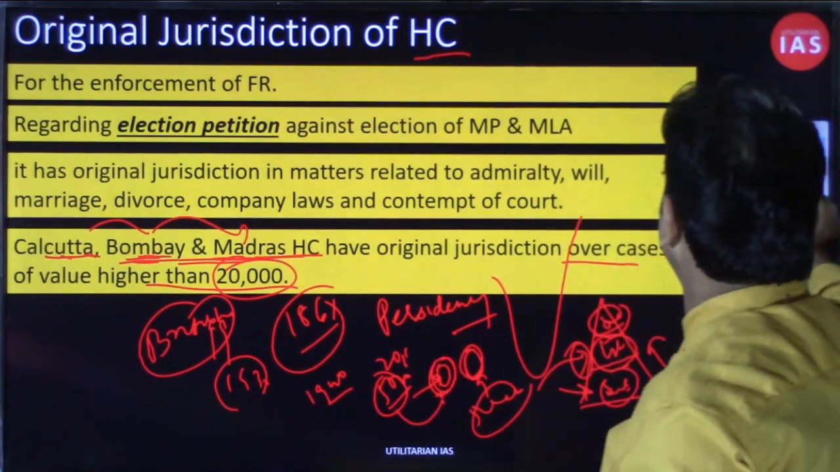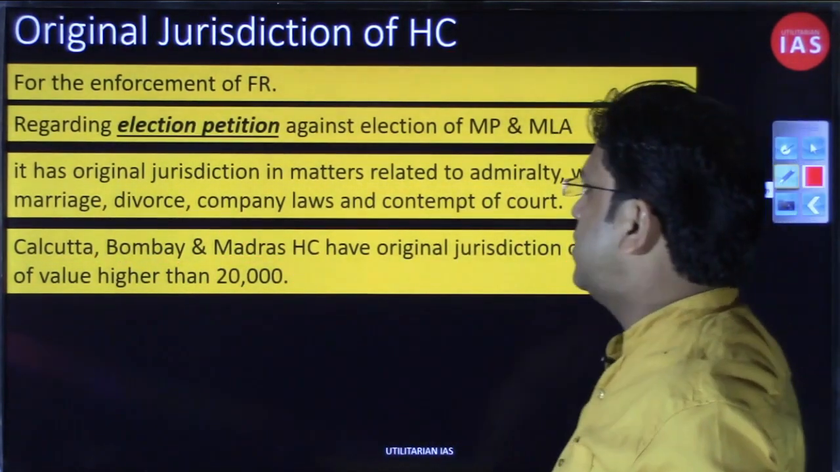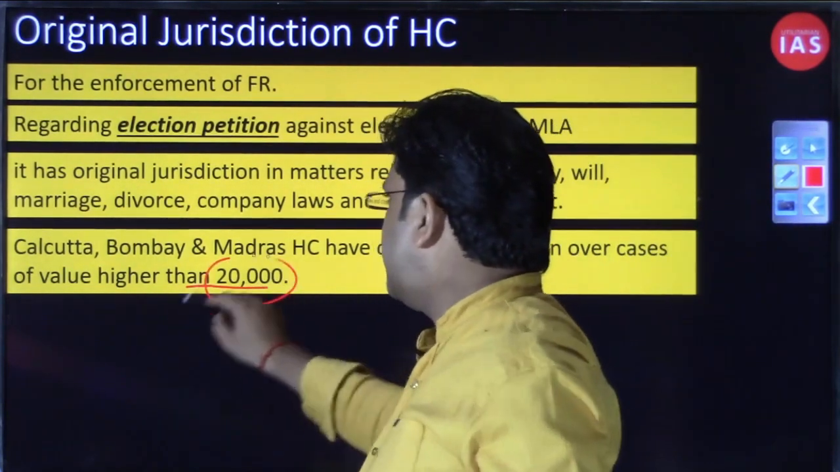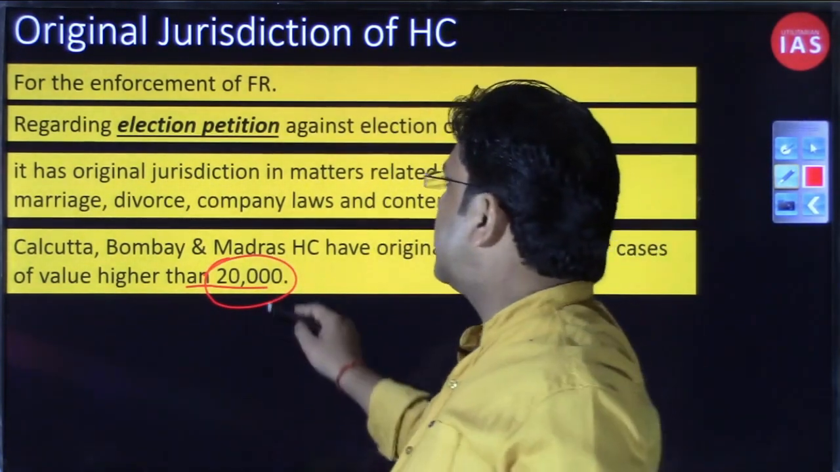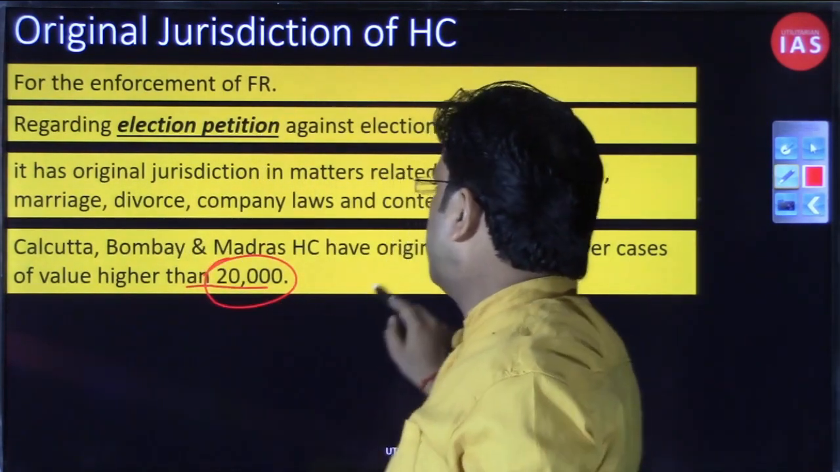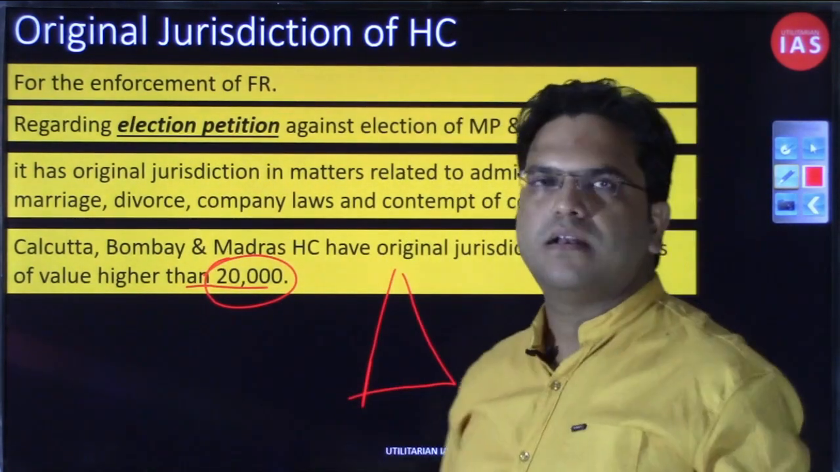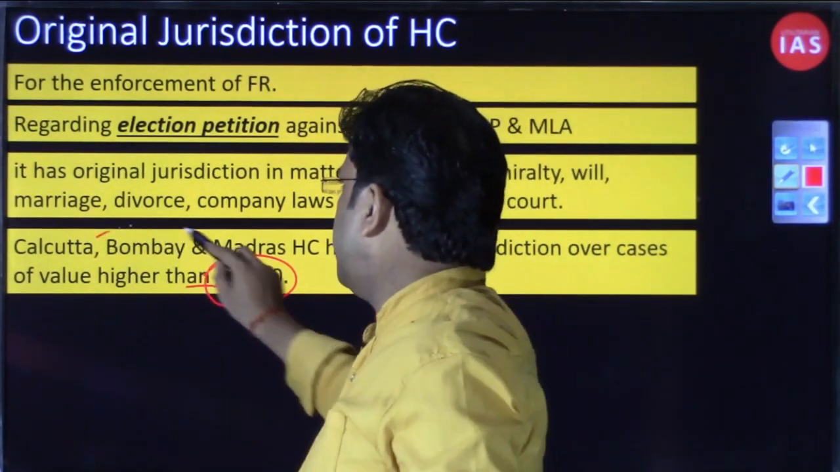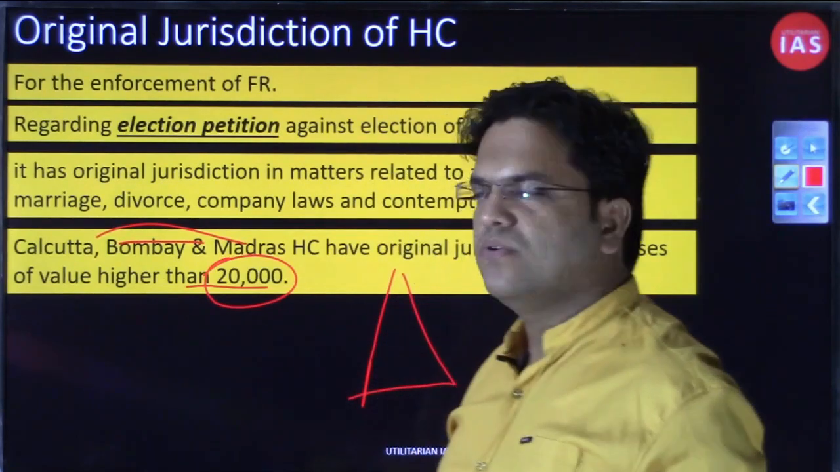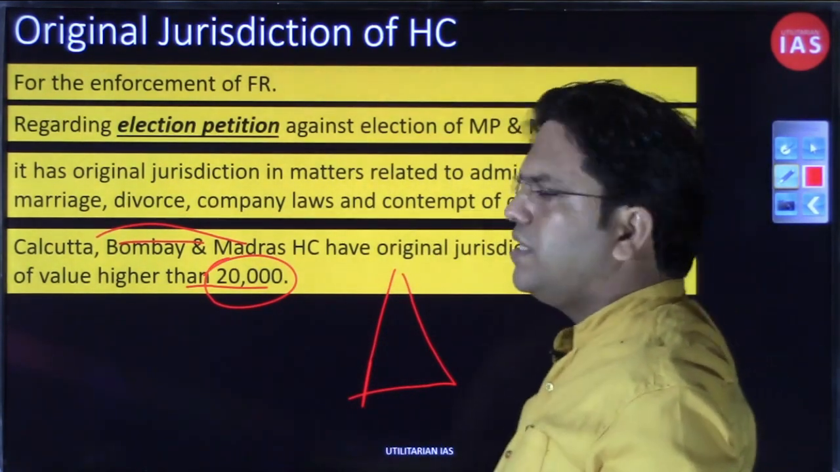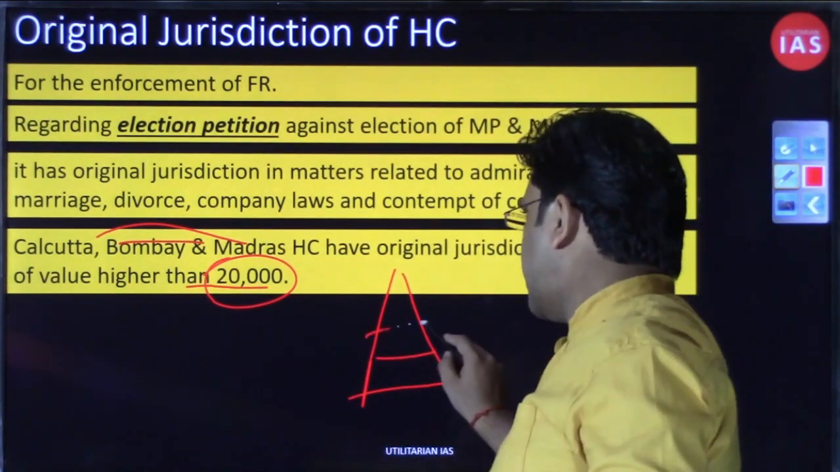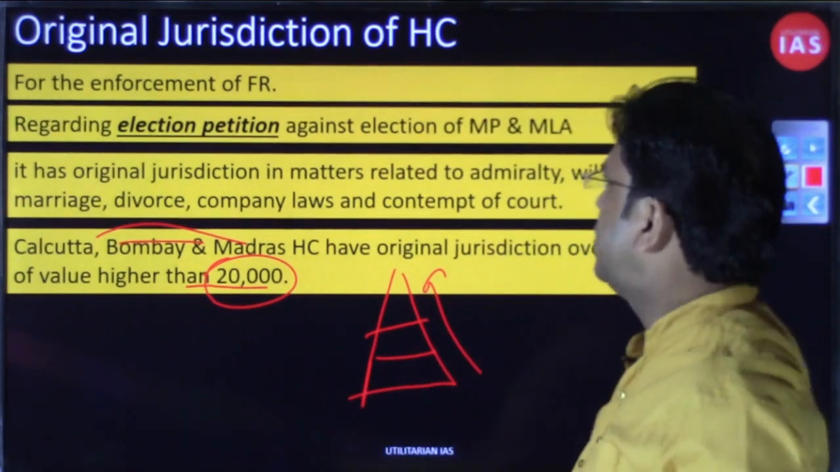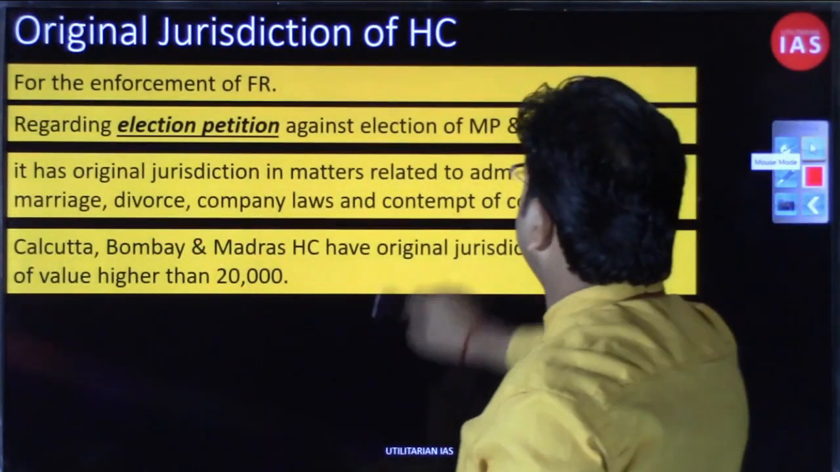And that practice is even continuing today. So even today, if there is any civil case whose value exceeds 20,000, that case can directly land in the Supreme Court. They need not follow this hierarchical judicial structure. But that is only in relation to these three high courts, not other high courts, right? In case of other high courts, if there is any civil case, they will have to follow this hierarchical structure from subordinate court to high court. So I hope you have understood the original jurisdiction of the high court.